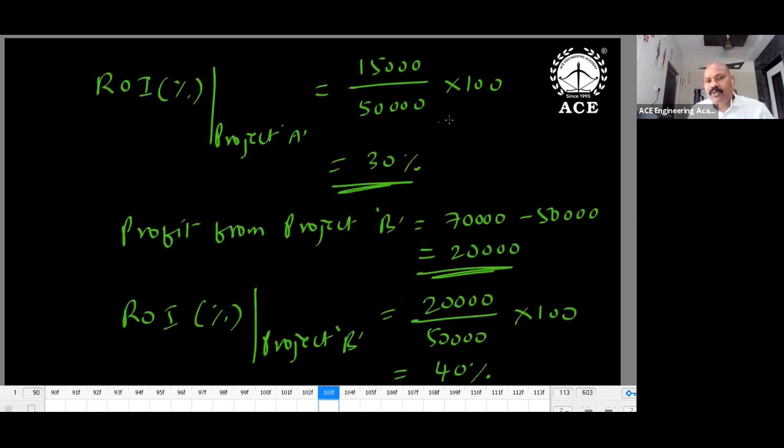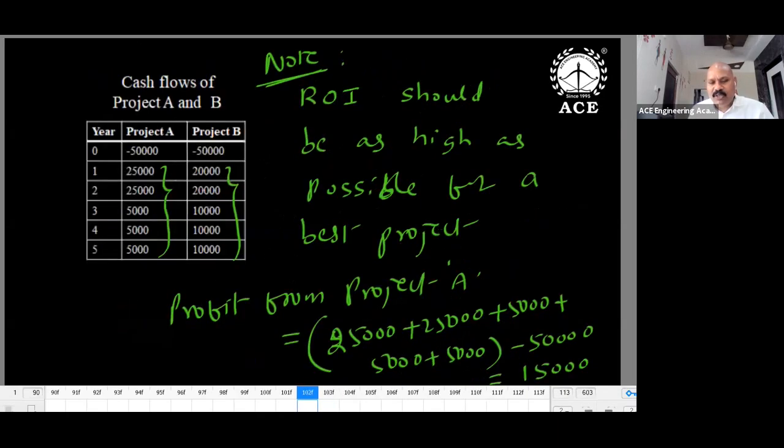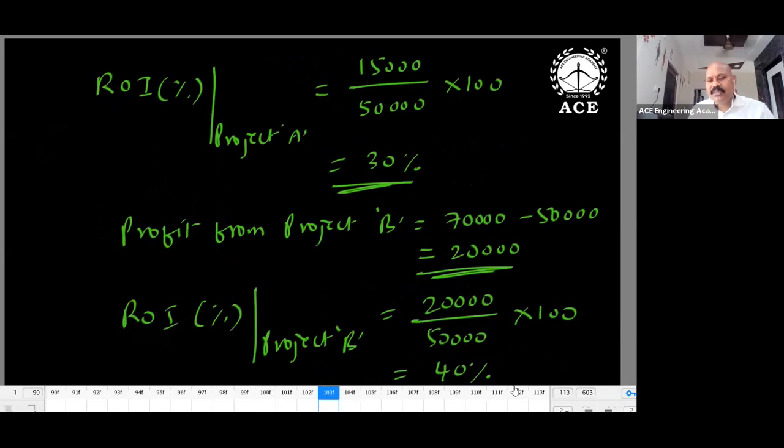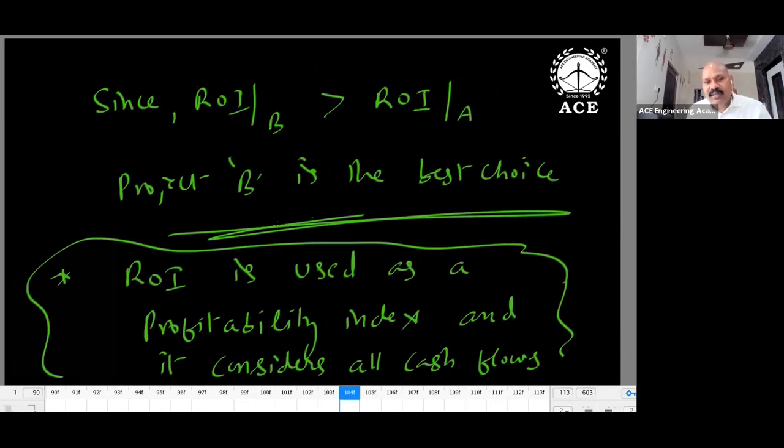ROI for project A: 15,000 divided by 50,000 into 100, 30%. Profit on project B: if you add up all these things, positive value 70,000, less 50,000, 20,000. 20,000 divided by 50,000 into 100, 40%. So when you look at ROI value for project A and project B, ROI value should be high. Where you get more rate of return on investment, that is preferable. Since ROI of B is greater than ROI of A, project B is the best. So ROI should be high.